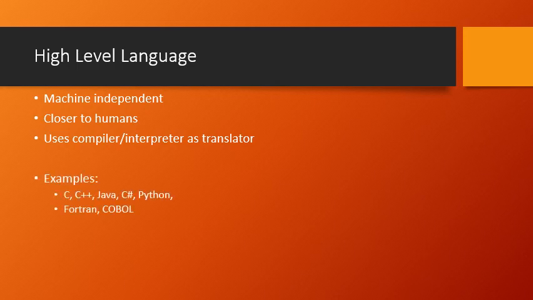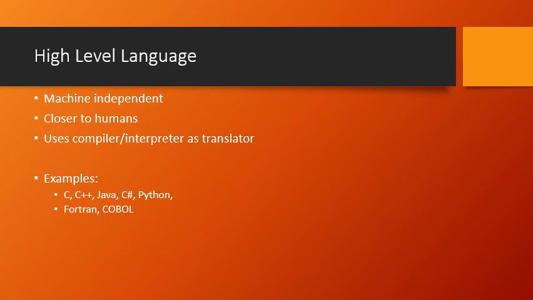Some examples of high level languages you might have heard: C, C++, Java, C#, Python, or the old age programming languages called Fortran and COBOL. Fortran stands for formula translation. COBOL stands for common business oriented language. These are the high level languages.